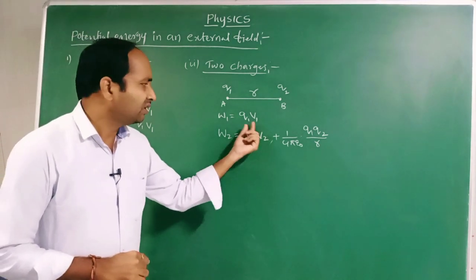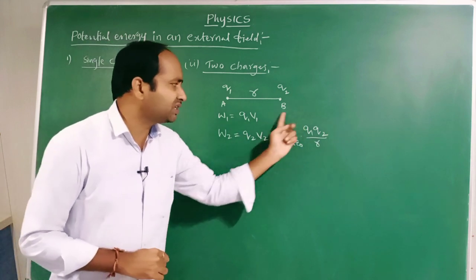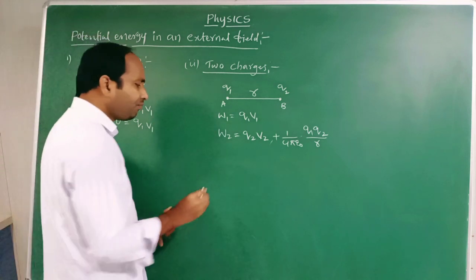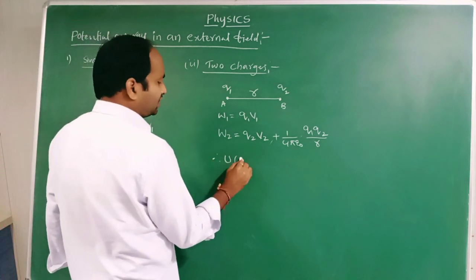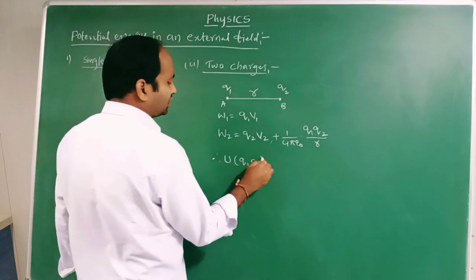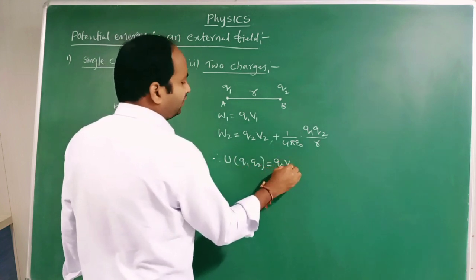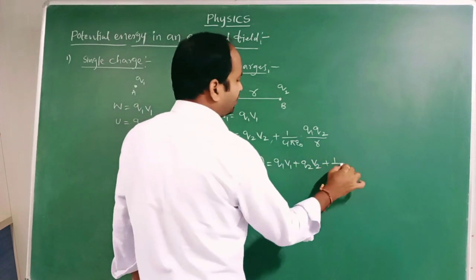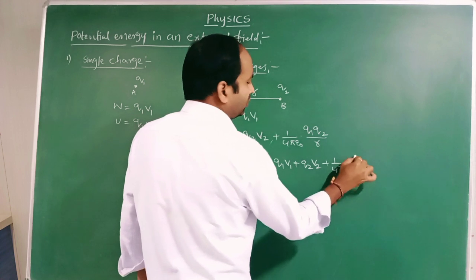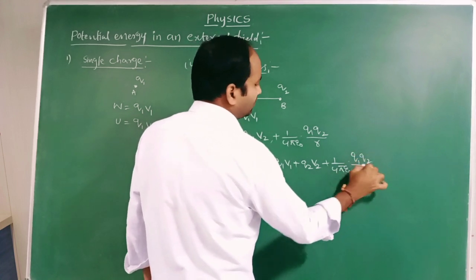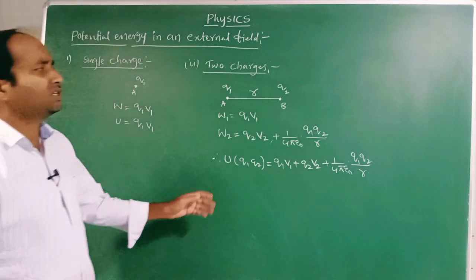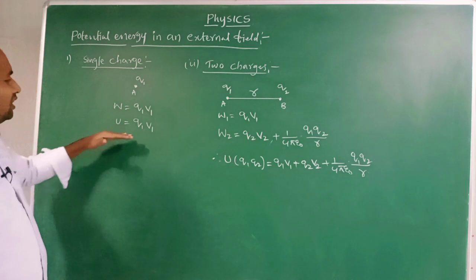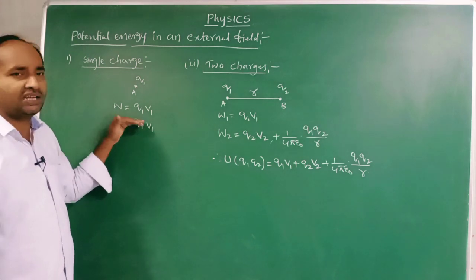Okay, this is the work done against the external field, and this is the amount of work done against the electric field formed by the charge q1. Therefore, the potential energy of the system of two charges in an external field is q1 v1 plus q2 v2 plus 1 by 4 pi epsilon naught q1 q2 by r. Okay, so this is the potential energy of a system of two charges in an external field.